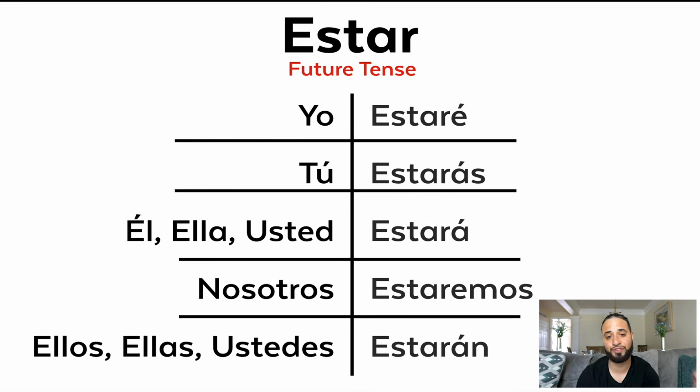So now let's cover the future tense of estar, estaré, estarás, estará, estaremos, estarán. All right, so this is I will be, you will be, he will be, we will be, they will be, or y'all will be in the future. Now, just to give you a quick example, like I said in the last example for ser, yo seré presidente. So I will be the president.